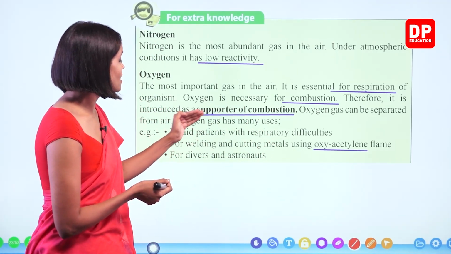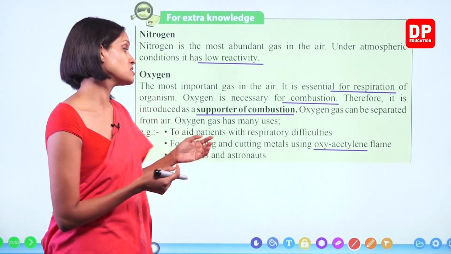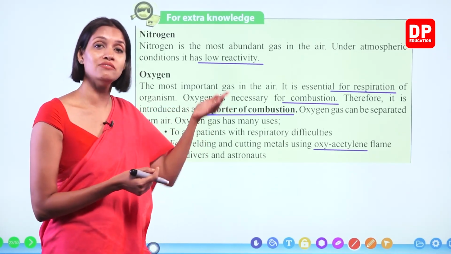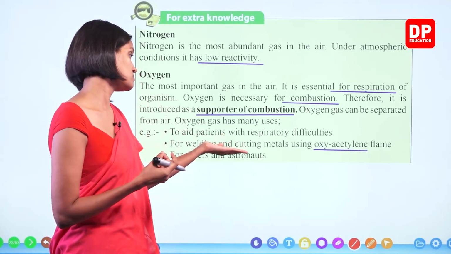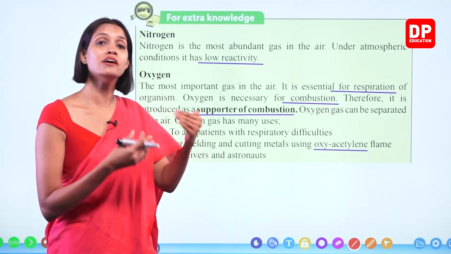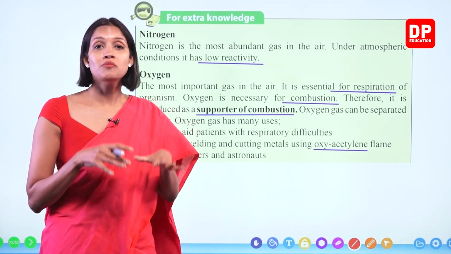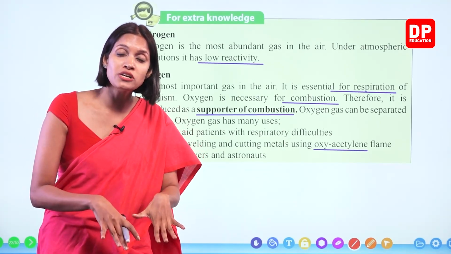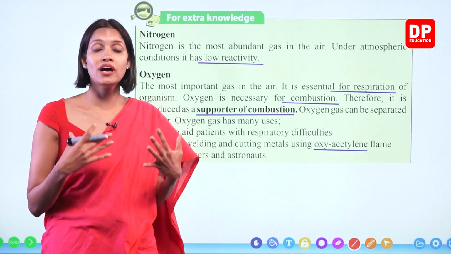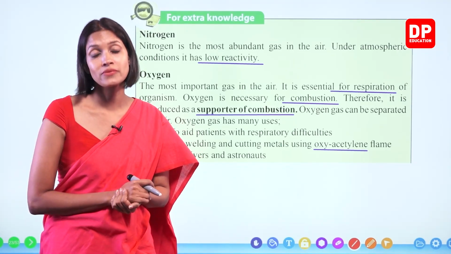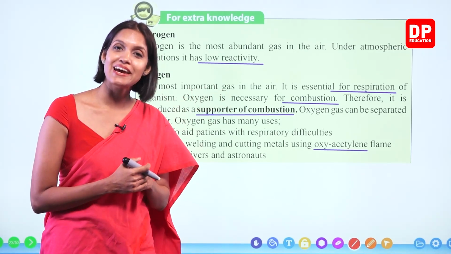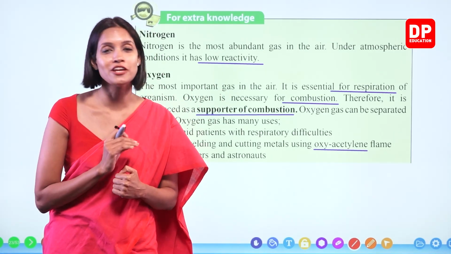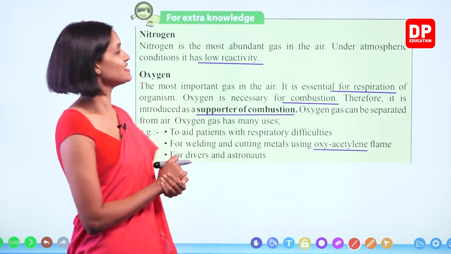Divers and astronauts also need it. In space there's no oxygen at all. When you are deep diving, the amount of oxygen dissolved in deep water is very, very low. Therefore, you have to take your own oxygen cylinder. So, for them also, we need this stored oxygen, right, children? Very simply, we cannot live without oxygen.